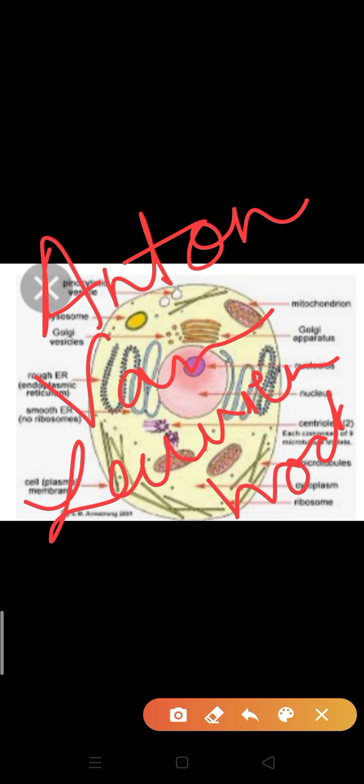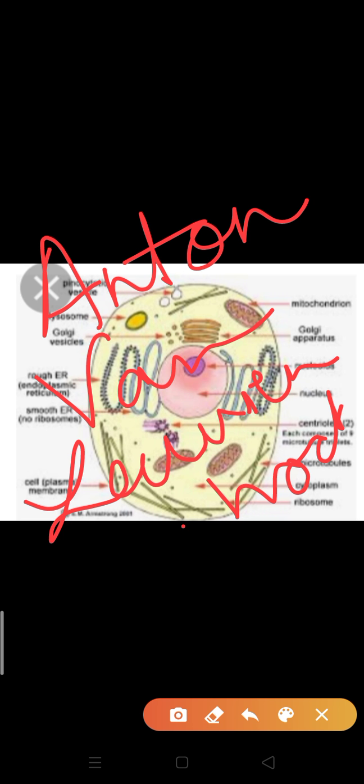Cells contain DNA, we know it. DNA and RNA are the genetic unit of a cell. DNA and RNA are found inside the nucleus, and in some cells they are found in the cytoplasm also. So the next discovery related with cell is about the nucleus.